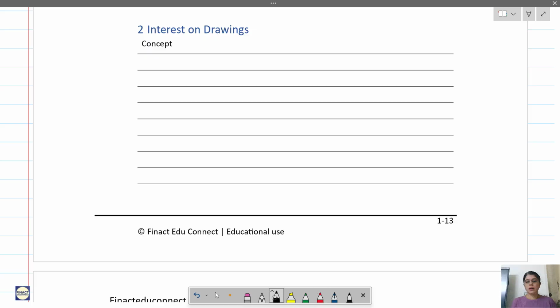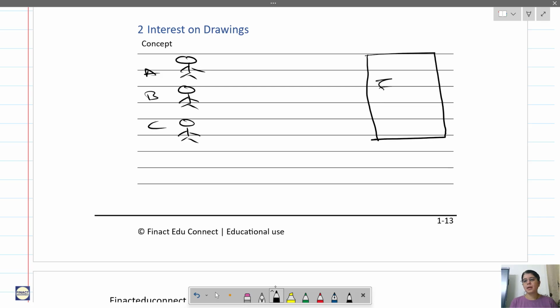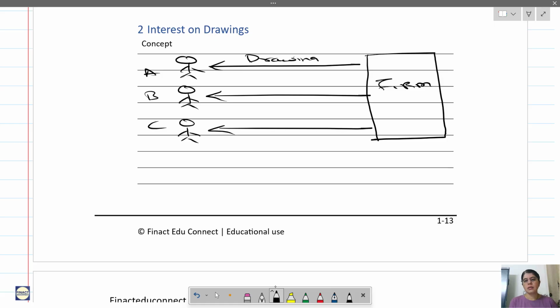Now the next is interest on drawings. So let us understand this. Again, we have three partners over here, A, B and C, and this is a firm. Partners are taking out drawings from the firm. If there is some interest on drawings, partners will be paying it to the firm.